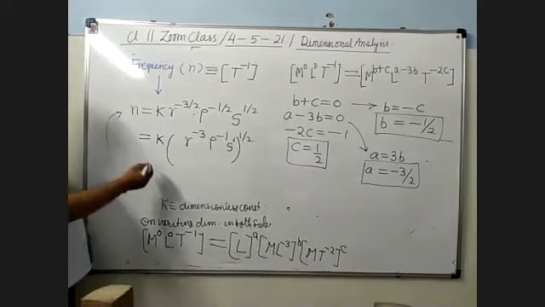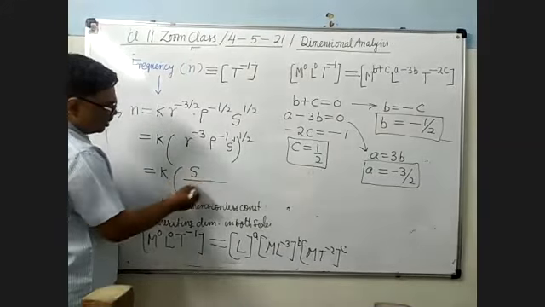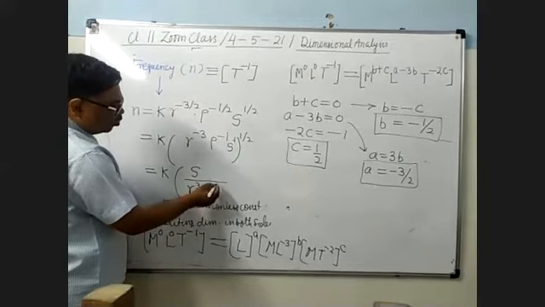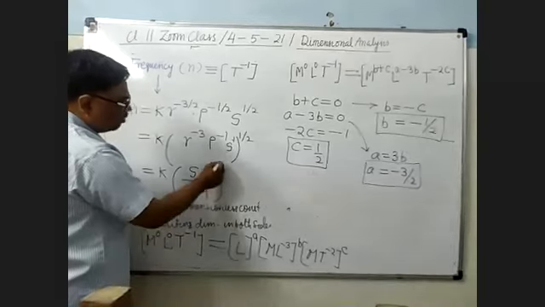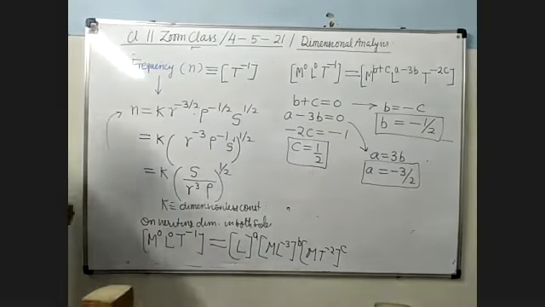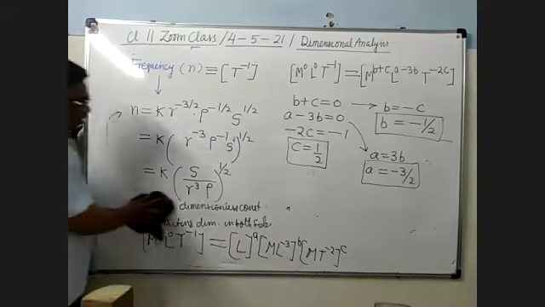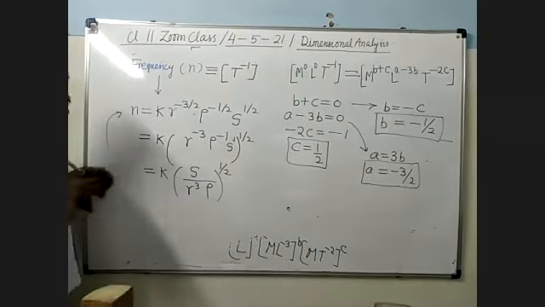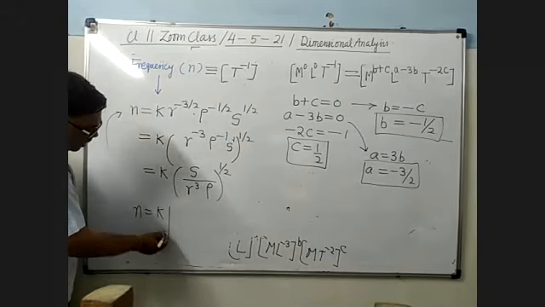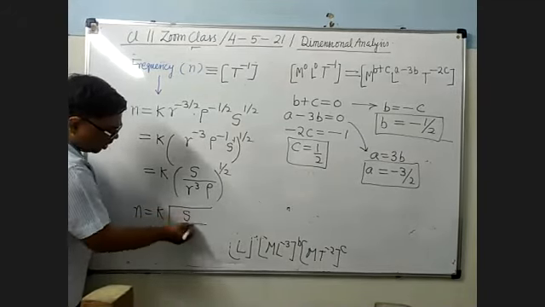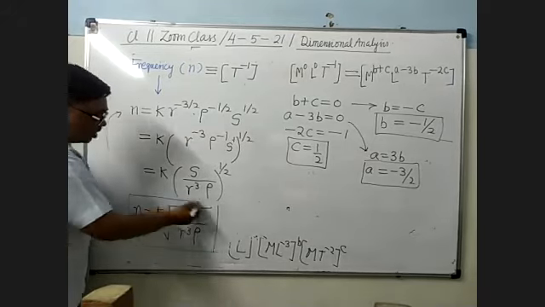Now negative powers you take in the denominator. When you take them in the denominator, it will be r cube into rho. Rho to the power 1 means simply rho. Power is 1/2, and what is the meaning of 1/2 power? Square root. So n equals k within square root S upon r cube into rho. This will be the formula.